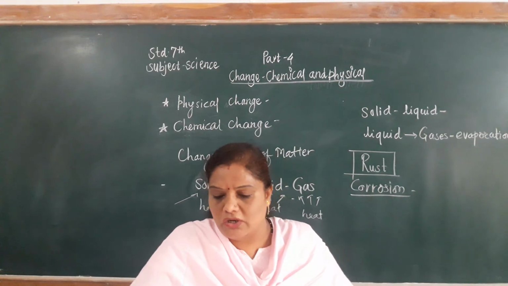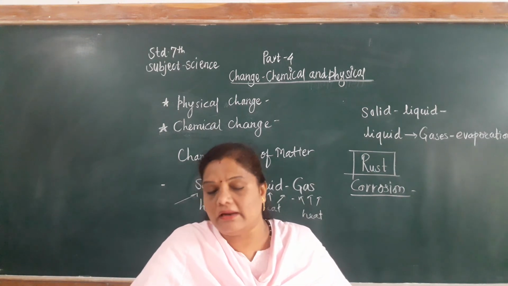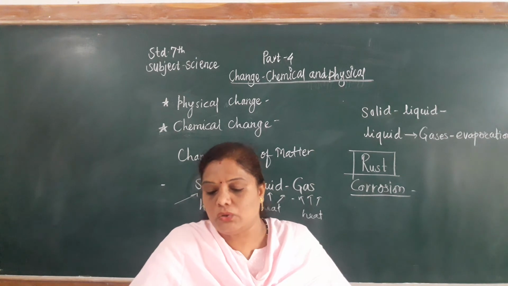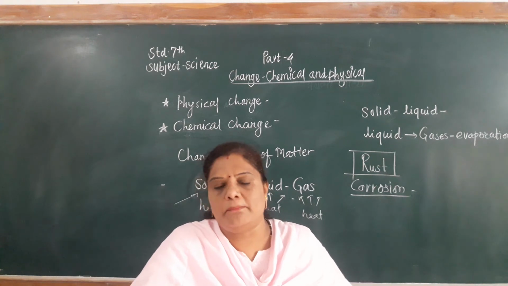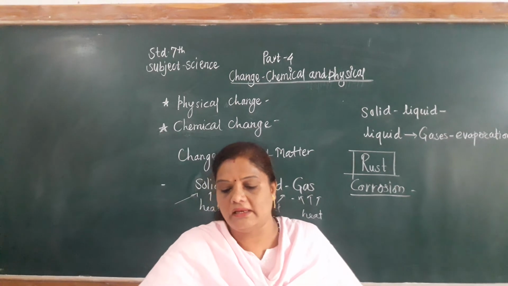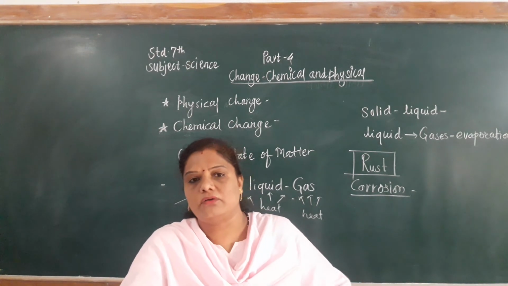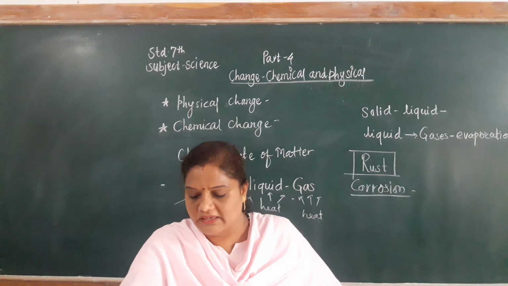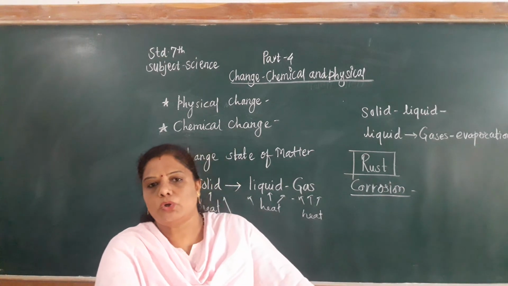In the age of technology, as we are using the era of technology, a new process called powder coating has been developed, and coats of various colors are applied on metals like iron and aluminum. They prevent the corrosion of the metal. Here is a new method, a technology innovated by science: if we have to prevent the corrosion of metal, then a powder coating with different colors is given to metals like iron and aluminum, to different types of metal. So this also prevents the corrosion of the metal.